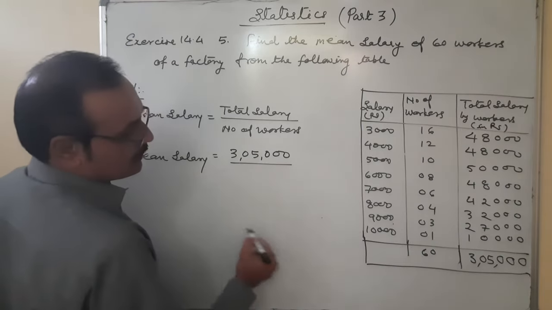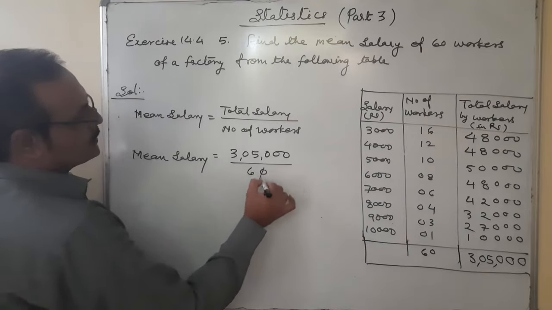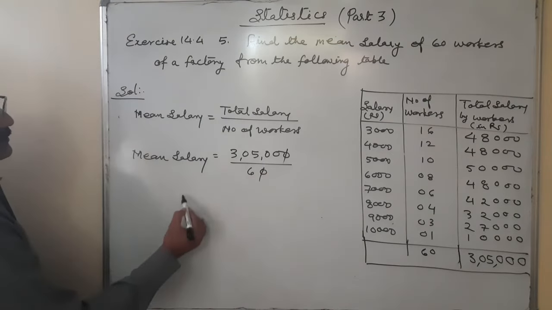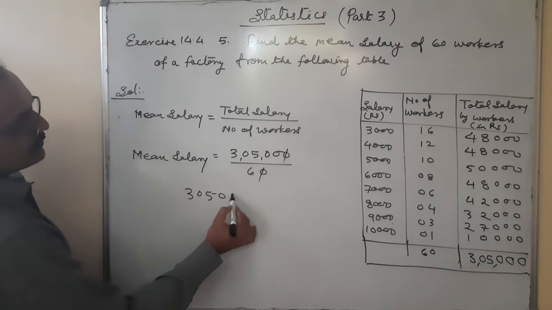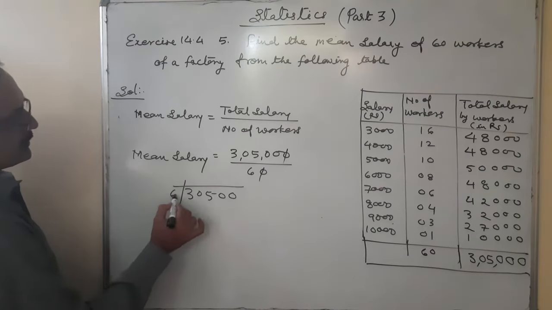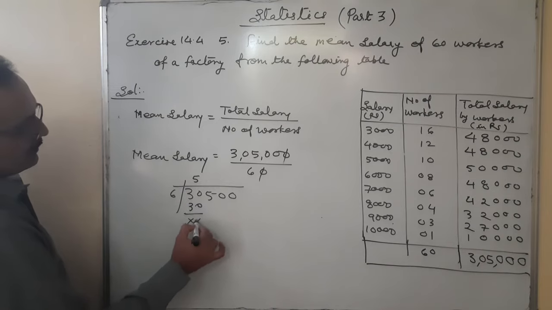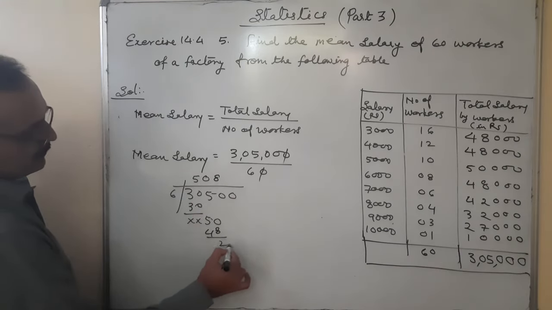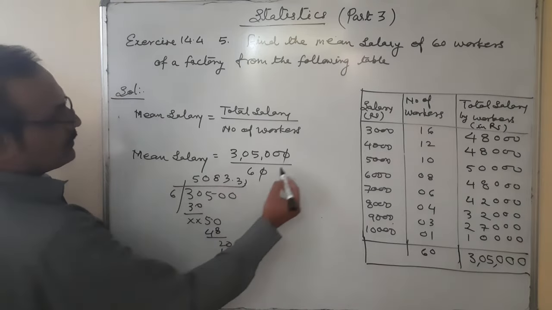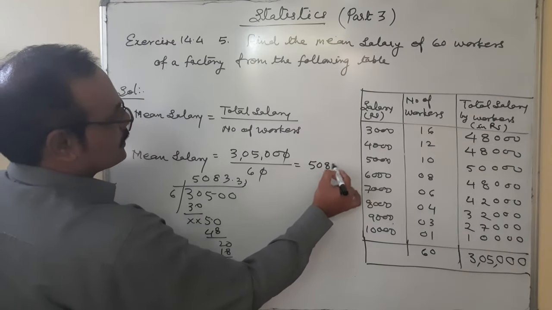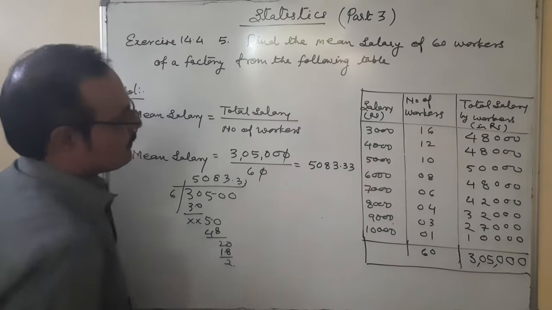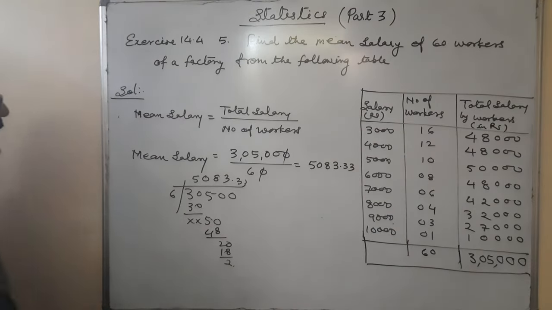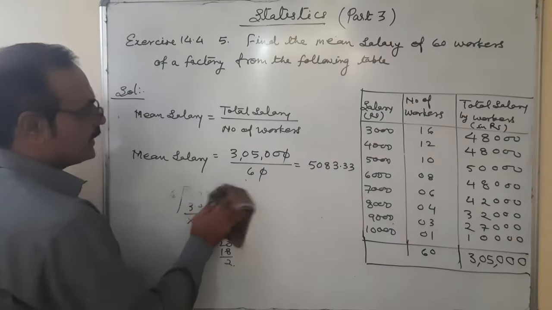So mean salary is equal to total salary, that means 3,05,000 upon number of workers 60. One 0 cancels. So 30,500 divided by 6. 6 5s are 30. Bring down the 5, 0, 1, 0. 6 6s are 36. 6 8s are 48. 2, 6 3s are 18. 2.333. So what does it mean? 5083.33. The mean salary of the worker is equal to 5,083.33.